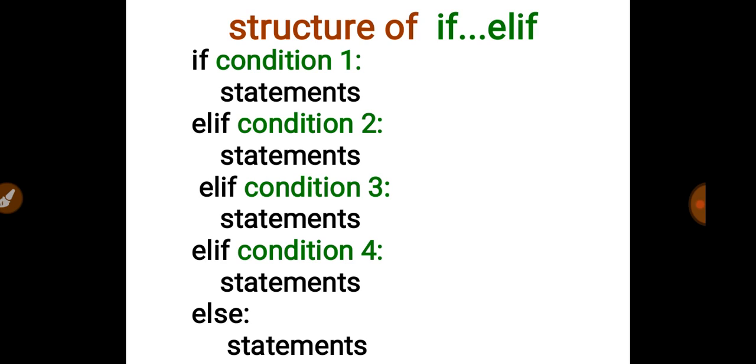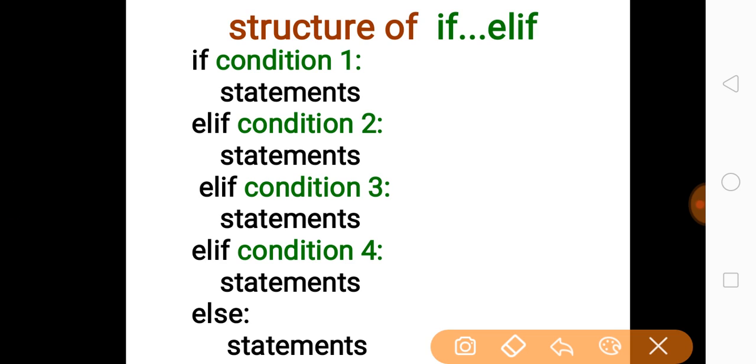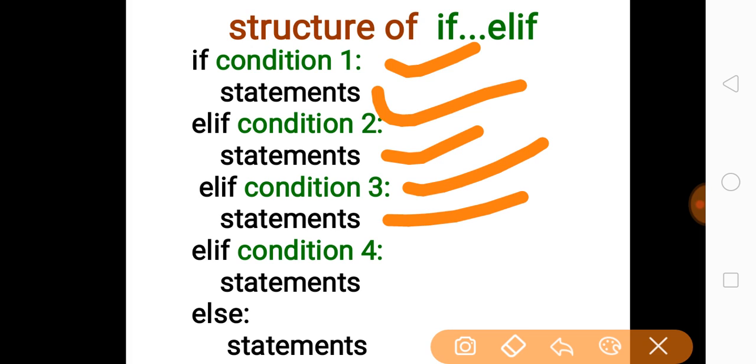If you see carefully, there is a condition 1 given. That means if condition 1 is true, then this block, this statement, gets run. If condition 1 fails, then condition 2 will be checked for true or false. If condition 2 is true, then these statements get run. If condition 2 is also false, then condition 3 will be checked, and the statement given under condition 3 will run.